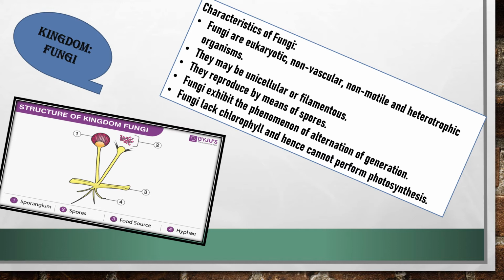So characteristics of fungi. Fungi are eukaryotic, non-vascular, non-motile and heterotrophic organisms. They may be unicellular or filamentous. They reproduce by means of spores. Fungi exhibit the phenomenon of alternation of generation. Fungi lack chlorophyll and hence cannot perform photosynthesis.